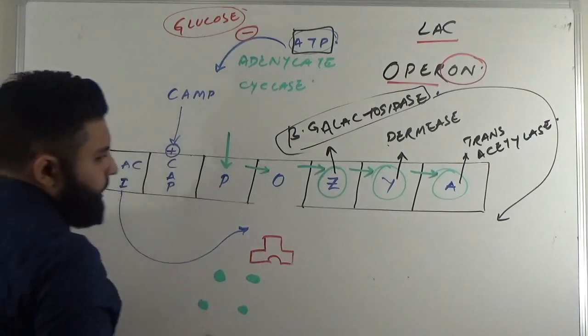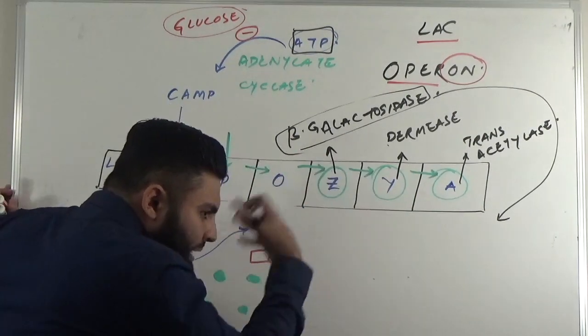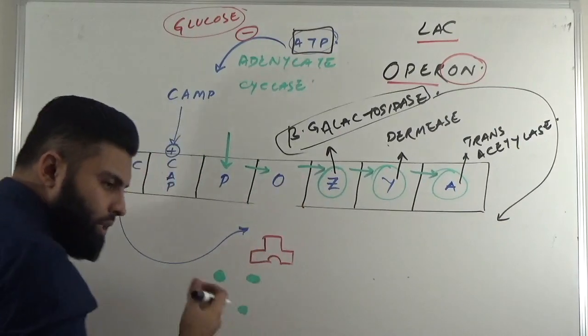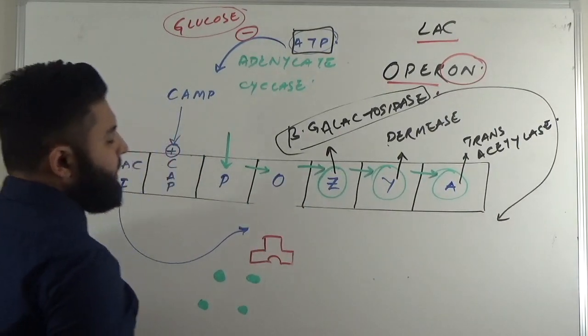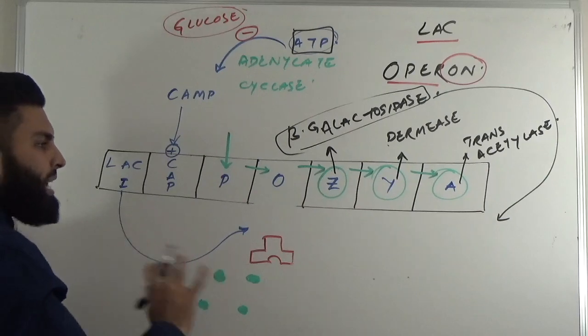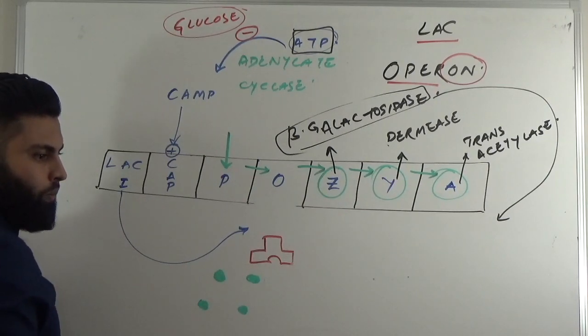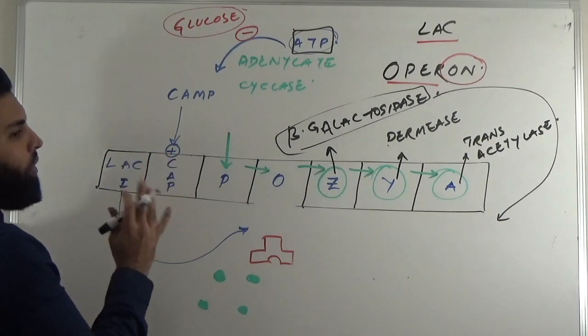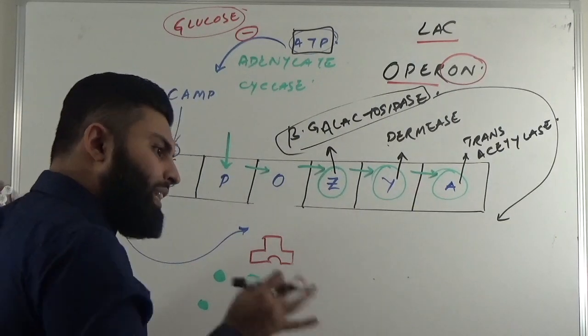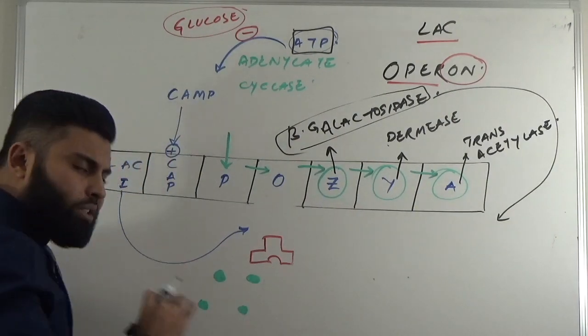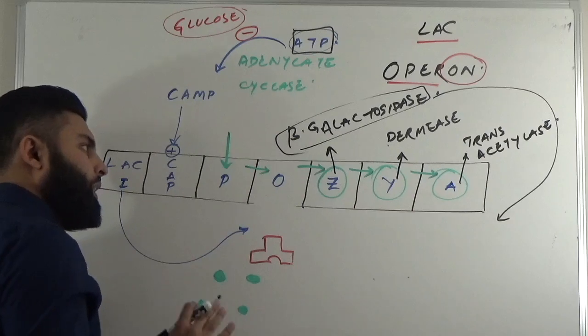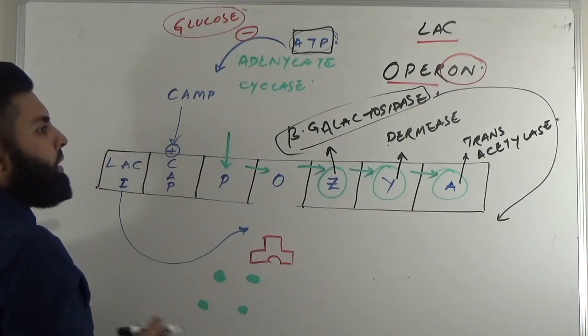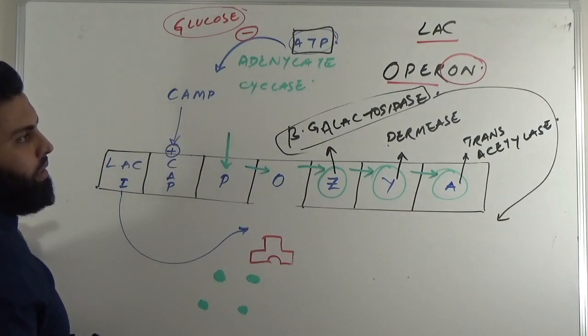One more important point: why are all these steps active in E. coli? The reason is that bacteria don't like to waste resources. So the Lac Operon should be active only when there is a need. Only when there is literally no glucose present in the medium is the Lac Operon active.